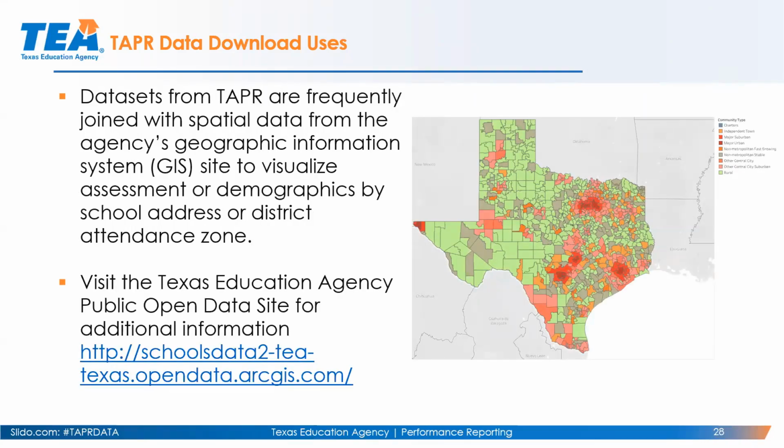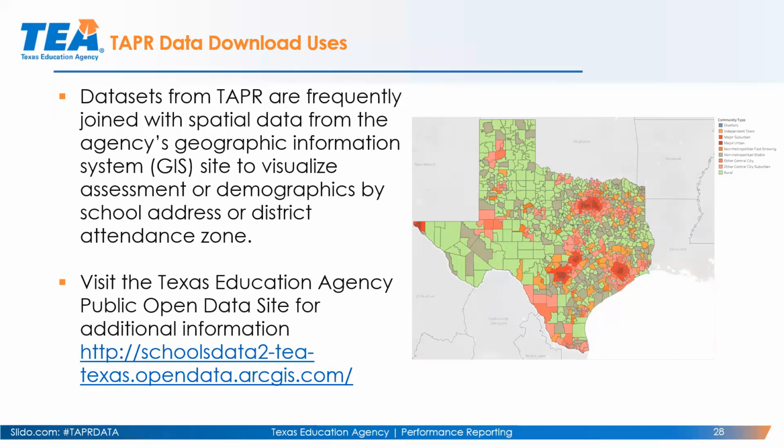Additionally, if you read, for example, like the Houston Chronicle or the Dallas Morning News, there are several different education stories where those newspapers publish, for example, heat maps on performance or demographics in the state. They do that by utilizing the TAPR data download, and also the agency has geographic information system data, GIS files. We have this for every single district in their attendance zone.